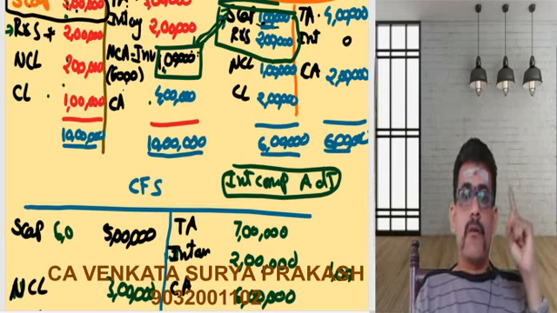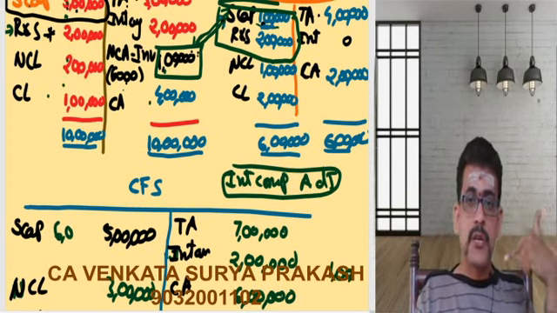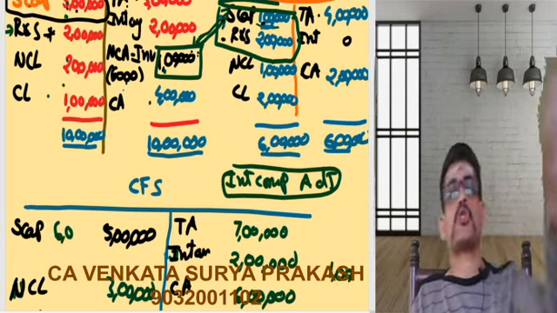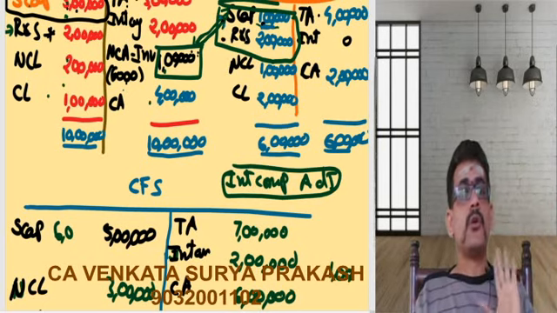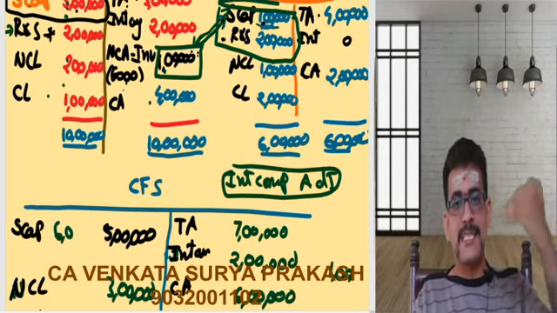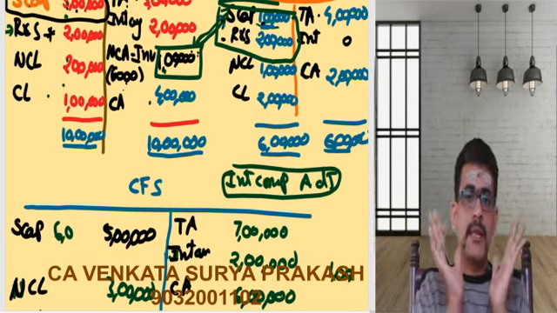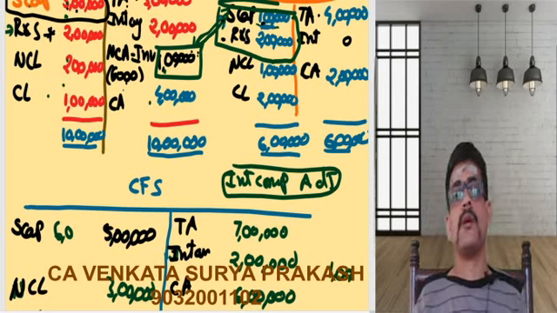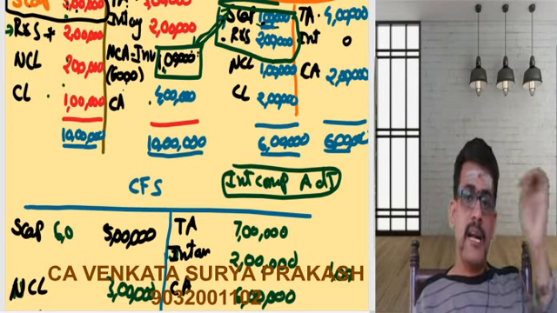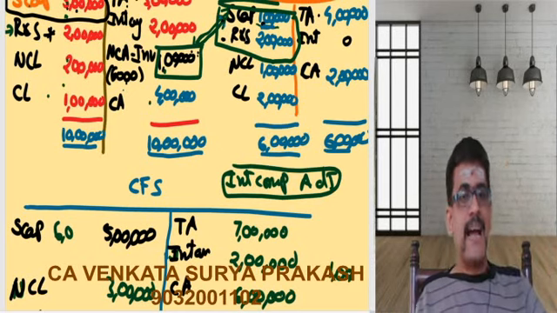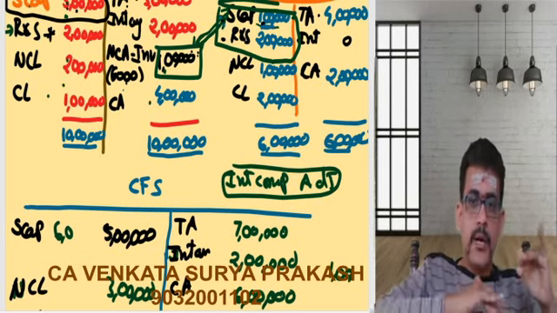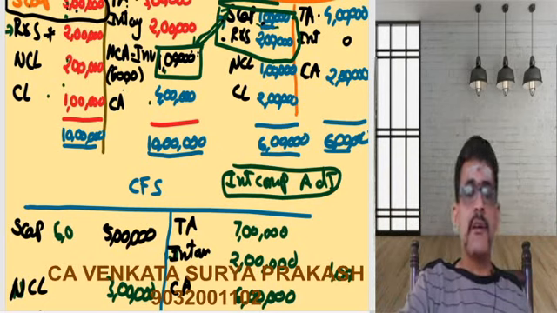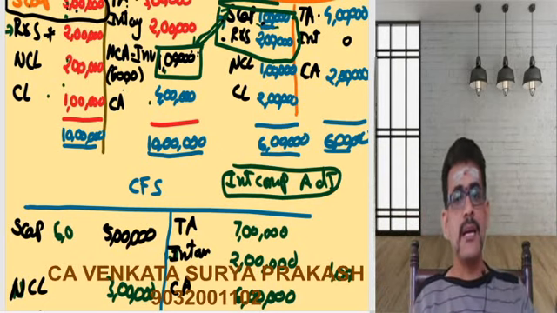For those people who are looking into this video as a revision part, I am just taking the assumption of my reserves and surplus as post. For those who are listening for the first time, don't worry about what is pre and what is post. I will explain this in detail gradually. From looking at the balance sheet, a basic example of consolidation without any adjustments, I am just trying to give it to you. Once you get this concept of consolidation, I will add one by one. We'll make things complicated by adding pre and post profits, pre-acquisition dividend, post-acquisition dividend, all these things gradually, and we'll move on.